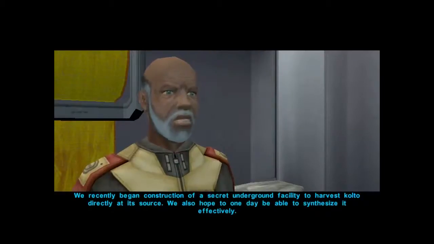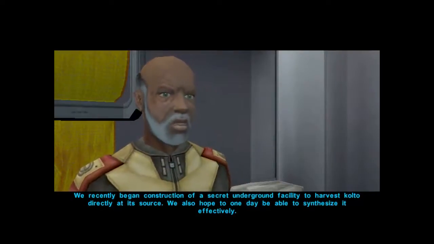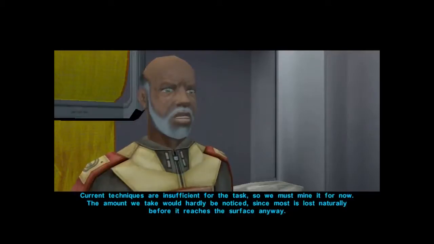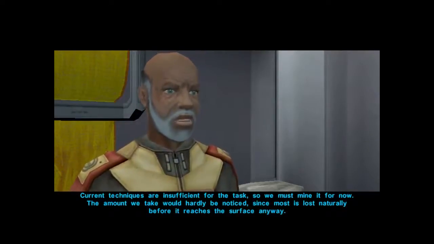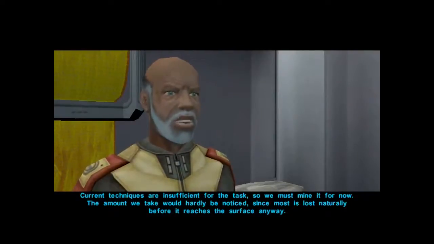We recently began construction of a secret underground facility to harvest Kolto directly at its source. We also hope to one day be able to synthesize it effectively. Current techniques are insufficient for the task, so we must mine it for now. The amount we take would hardly be noticed, since most is lost naturally before it reaches the surface anyway.